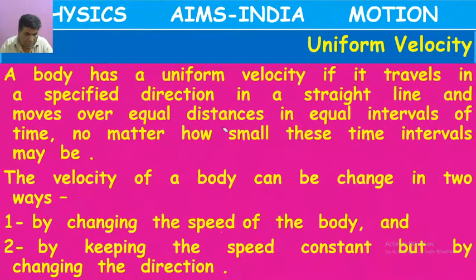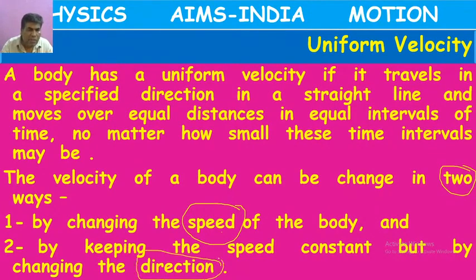Nursing Rajita, Kondareddy, Srinivas Reddy, Yashodan, Siddheshwar Reddy: 2, Shekhar: 2. Very good. Velocity can be changed in two ways. What are they? By changing the value of the speed, and by changing the direction of the speed. Okay, next.